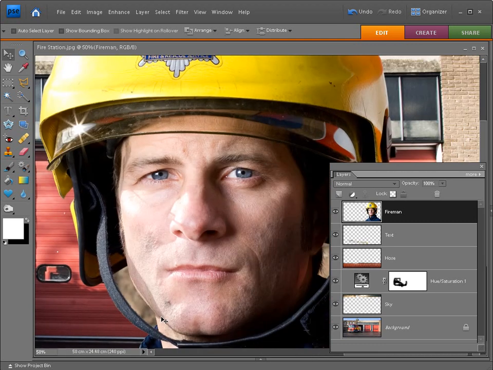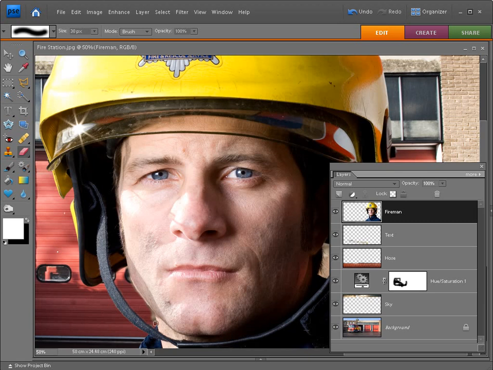We just need to reveal the area between the strap and the fireman's face, so go in and use the eraser tool from the toolbox with a brush size of around 30 pixels and an opacity set to 100%, and just very carefully brush back the detail between the fireman's strap on his helmet and his face. You'll be able to see there we're just revealing a few pixels of the fire doors, and just carefully brush those back, and that's starting to look a lot better.